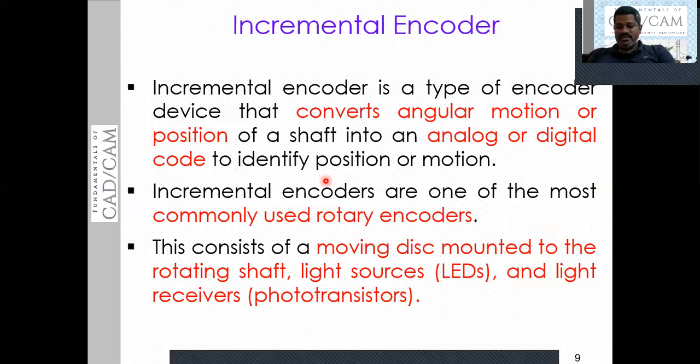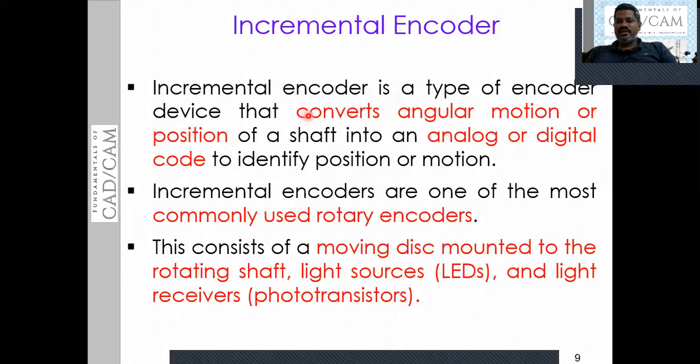Now let us discuss the incremental type of encoder. An incremental encoder is a type of encoder that converts the angular motion or position of a shaft into an analog or digital code to identify the position or the motion.